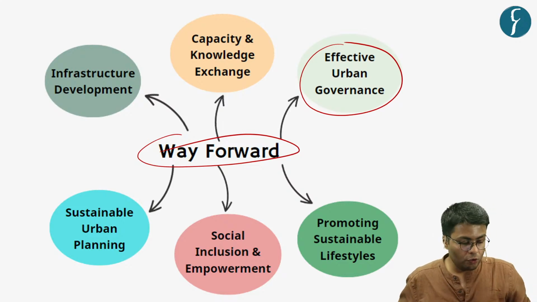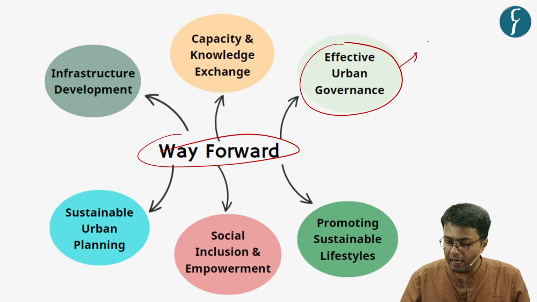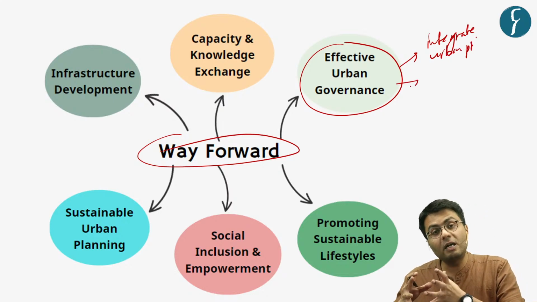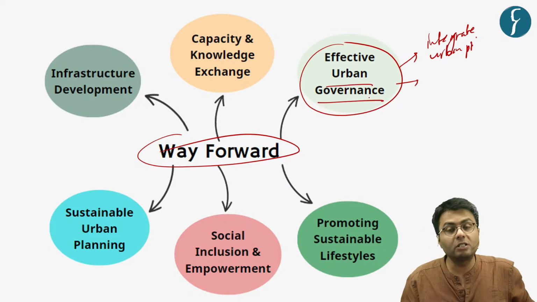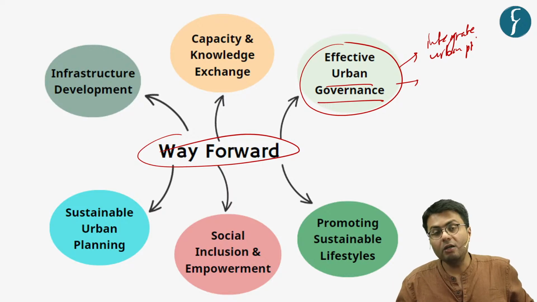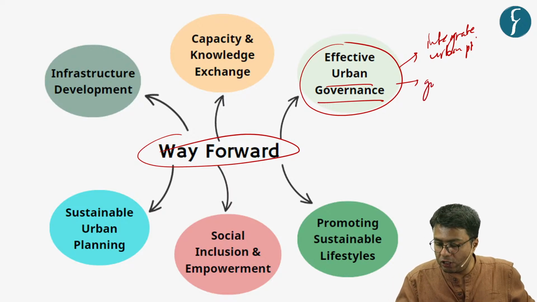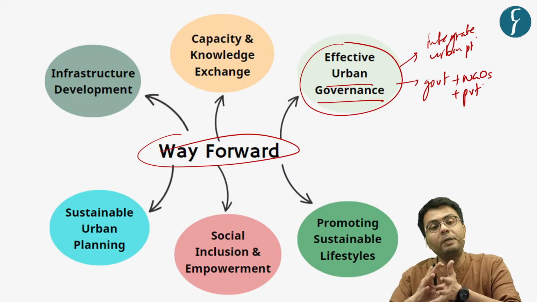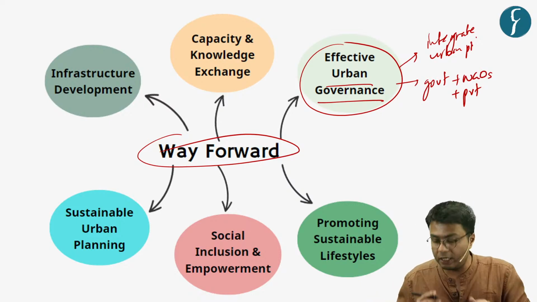They can do so by ensuring integrated urban planning, increasing citizens' participation in the governance process, or ensuring collaborative governance where not just the government but also civil society organizations such as NGOs as well as the private sector take up the development of urban areas together.